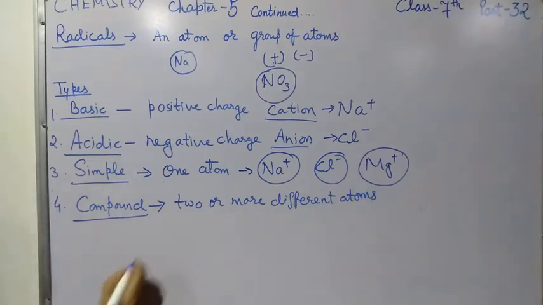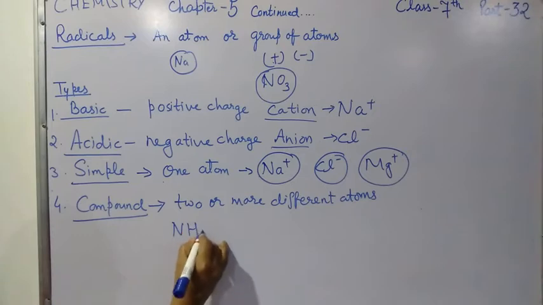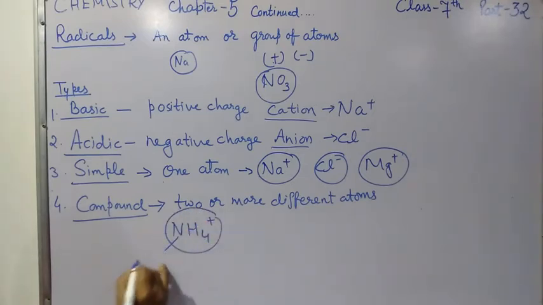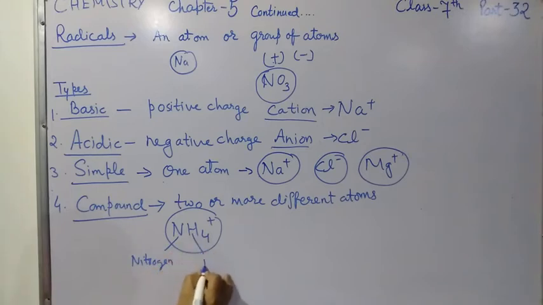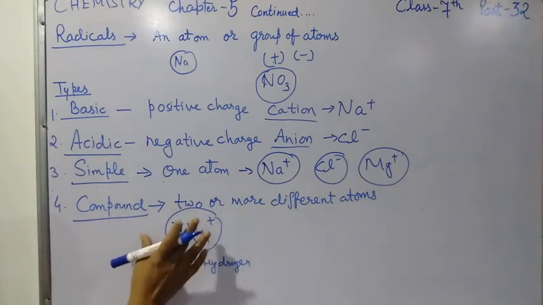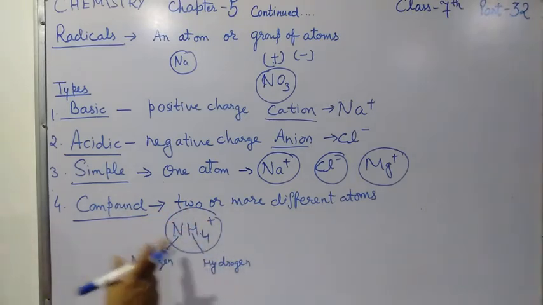For example, NH4 plus. In this you can see two different atoms are there. One is nitrogen atom and second one is hydrogen atom. Group of two different atoms. So that is why it is an example of compound radical.